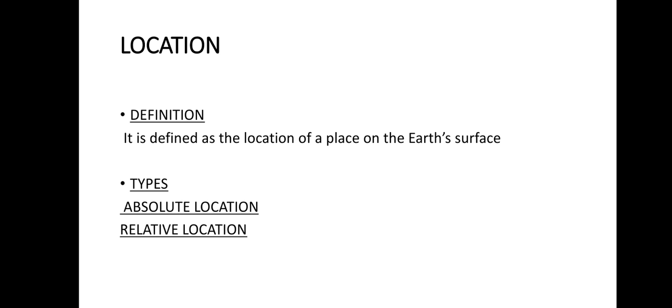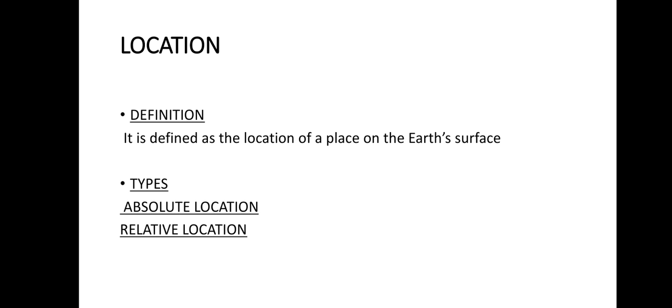So that's called absolute location, and absolute location is also given by using longitude and latitude. Many people say that longitude and latitude are used in both locations, relative and absolute, but that's not true. Longitude and latitude are only used in absolute location.